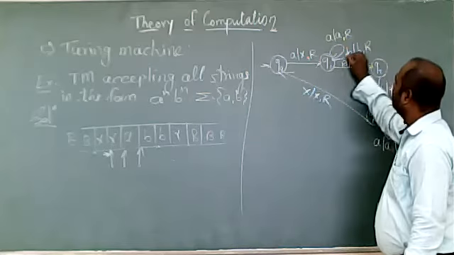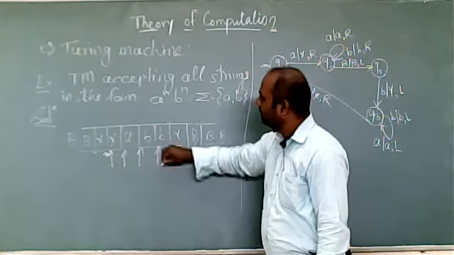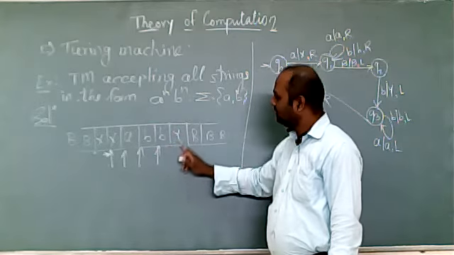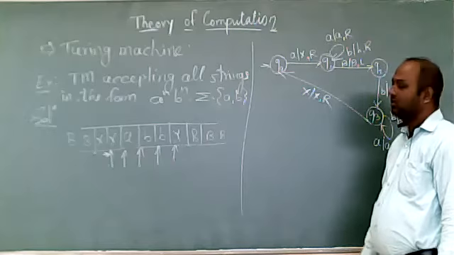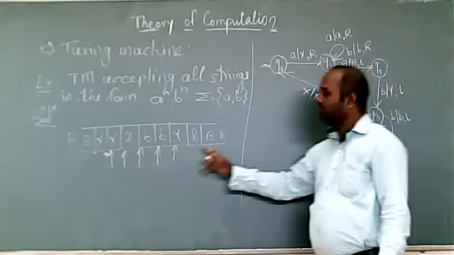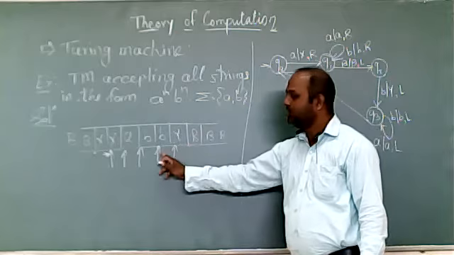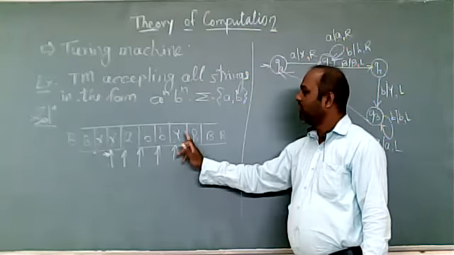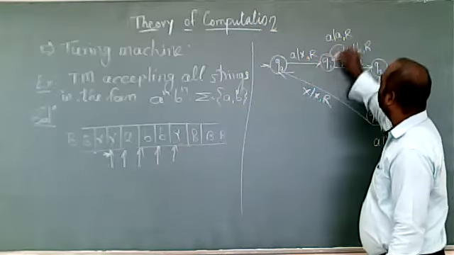Now what is the input? B. So B replace with B, move right. B as it is, move right, skip. B, B skip, replace B, right. Now here, what are we getting? Y. So after getting this Y, what do we have to do? We have to shift left, because now we want this B. So when we get Y as the input, keep it as it is and change the direction.